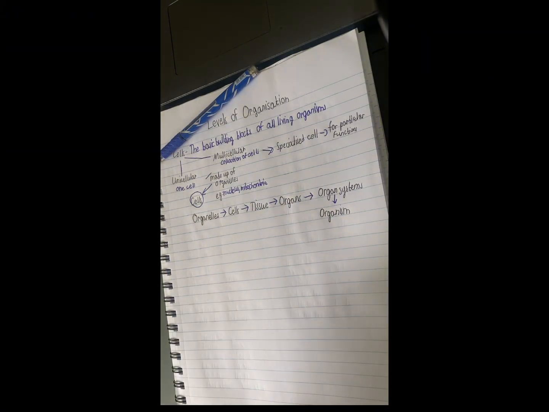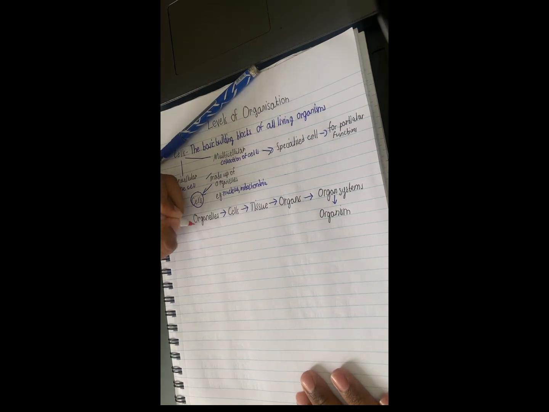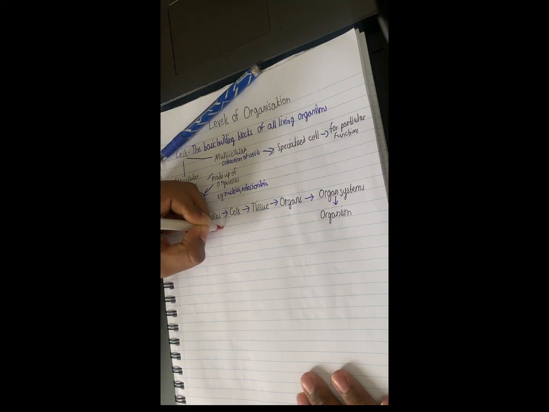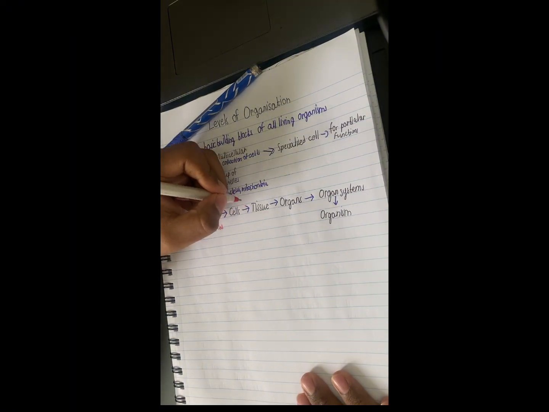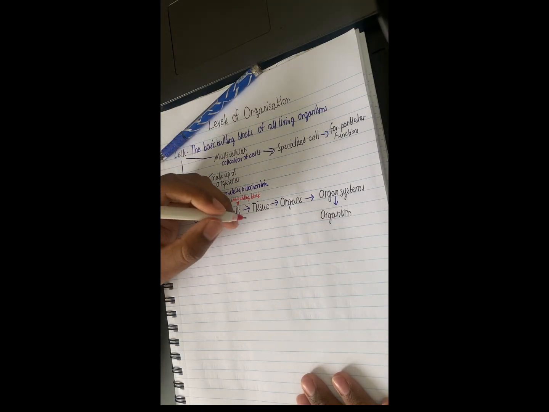I'm going to take a different colored pen so it'll make it easy for all of you to see. Organelles are a component in a cell. Cells are basic functional and structural units in living organisms, which we can say is the building block for short definition. Then tissues.